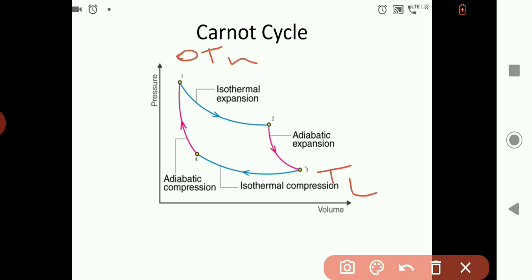If any process is reversible, that means we can reverse the process by following the same path. These all processes are reversible, so this indicates that we can reverse the process at any time by following the same path. We cannot follow a different path. So the first process, 1 to 2, is the isothermal heat addition process. Process 2 to 3 is the reversible isentropic expansion process.